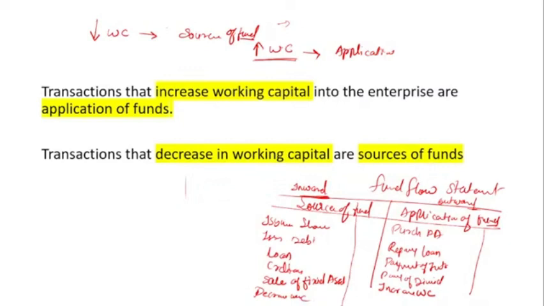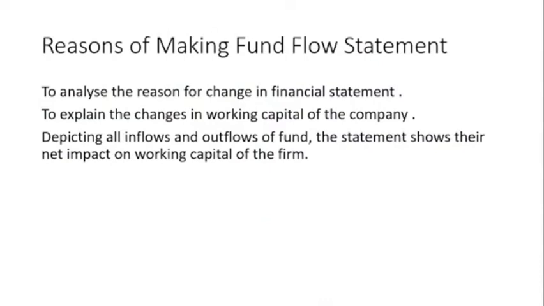Now the reason for making the fund flow statement: why are we making it? To analyze the reason for change in the financial statement, because on the basis of the fund flow statement we can analyze our balance sheet.